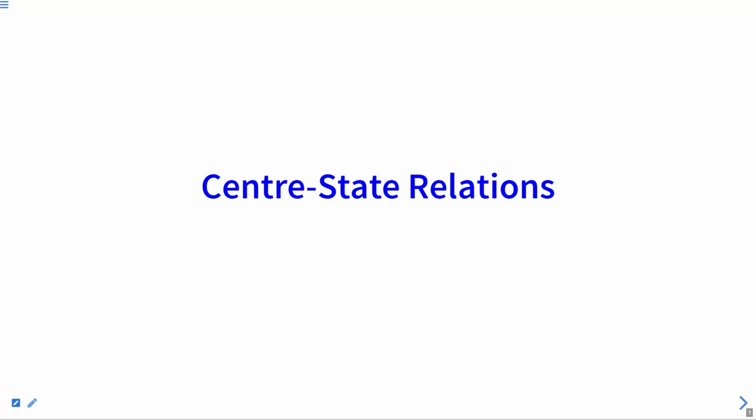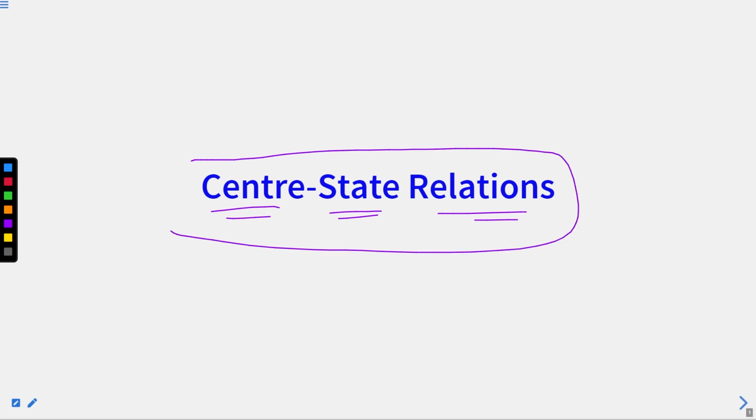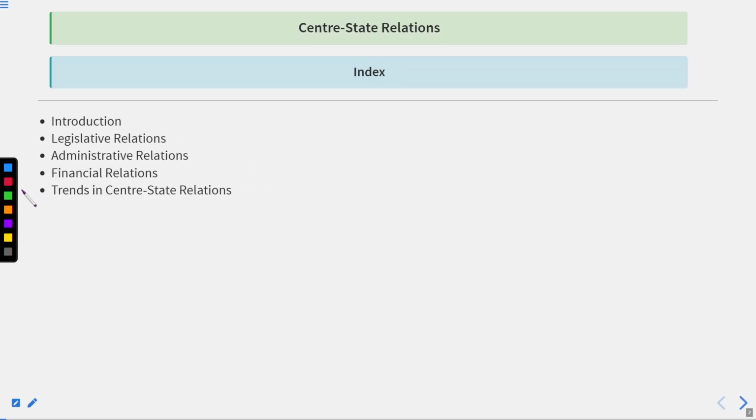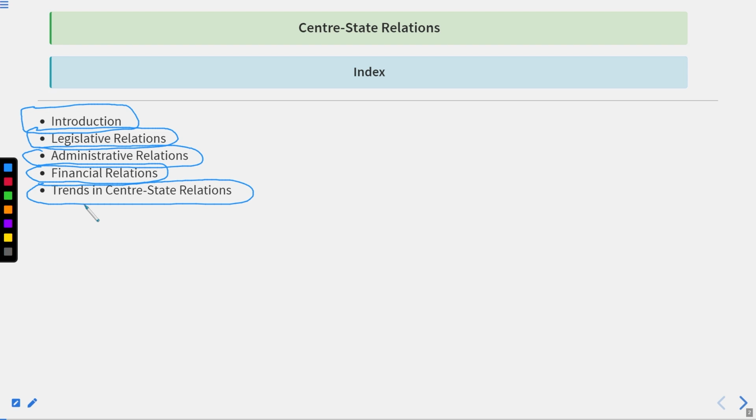So students, as we know, we are covering the center and state relations. In this particular series, we had scheduled these topics for discussion: starting with the introduction, thereafter the legislative relations, thereafter the administrative relations, thereafter the financial relations, thereafter the trends in the center-state relations. These are the topics we have scheduled for the discussion.